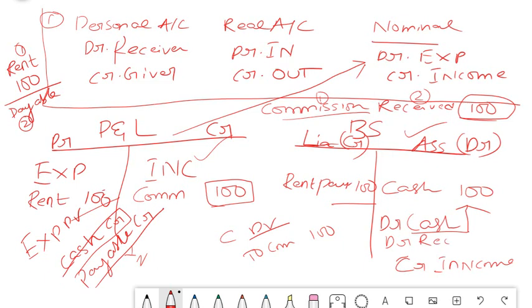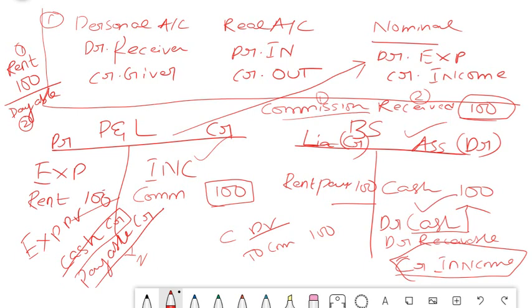Just like you have credited payable here, same thing you will debit receivable, because you are yet to receive it and it is an asset for you, isn't it? Someone is going to give you money. Isn't that an asset for you? Obviously it is an asset for you, so you will debit your asset and you will call it a receivable. So this income is constant here.